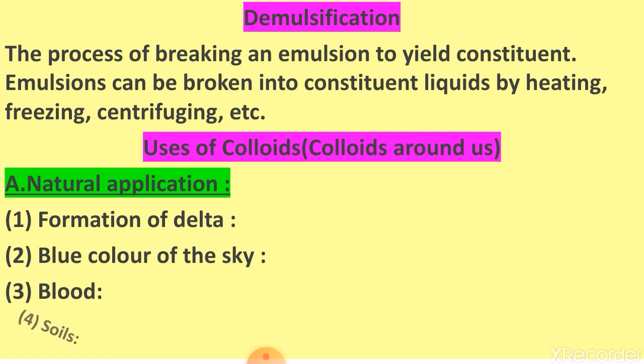Then soil, the topmost fertile soil, is known as basically humus, as you know. The fertile soils are colloidal in nature, in which humus acts as protecting colloid. On account of colloidal nature, soil absorbs moisture and nourishing materials. So that's why soil is also an example.